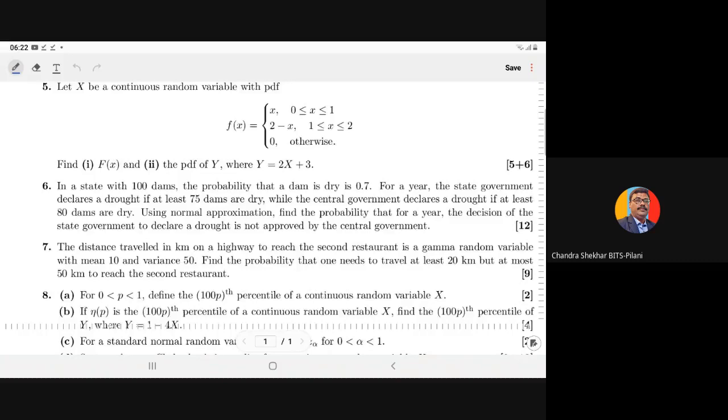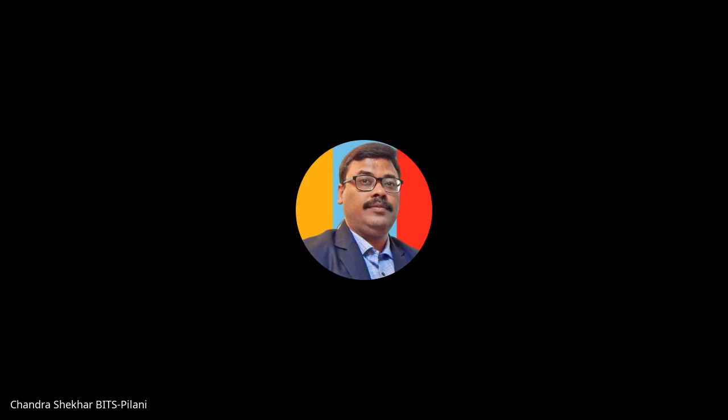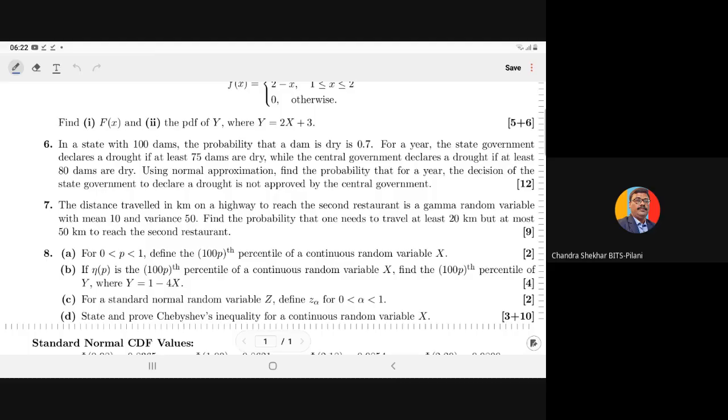Question number 6. In a state with 100 dams, the probability that a dam is dry is 0.7. For a year, the state government declares a drought if at least 75 dams are dry, while the central government declares a drought if at least 80 dams are dry. Using normal approximation, find the probability that for a year the decision of the state government to declare drought is not approved by the central government.